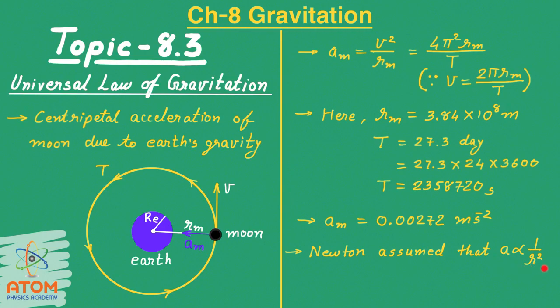Now as per this equation we can write here that the acceleration of the moon at a distance Rm is inversely proportional to Rm square, and the gravitational acceleration on the Earth's surface is inversely proportional to the radius of Earth Re square, right?